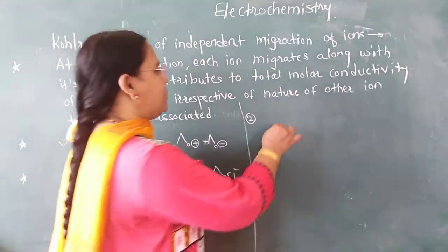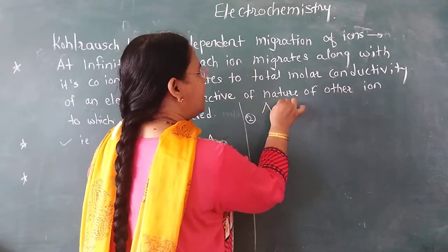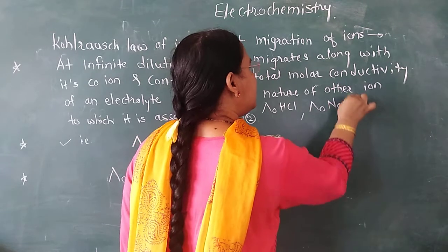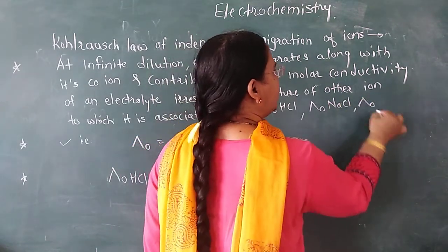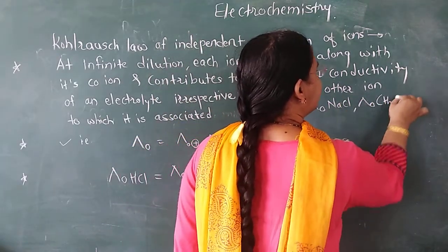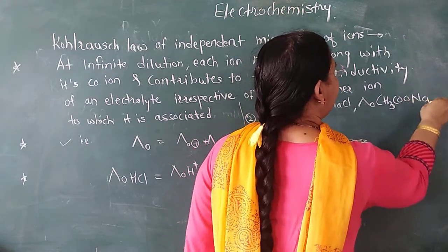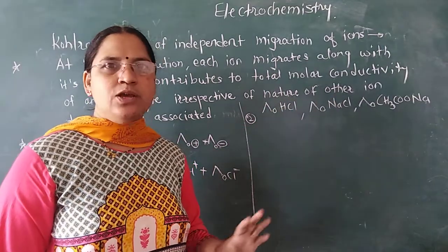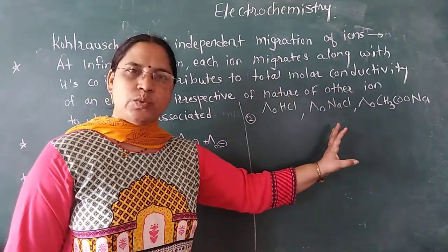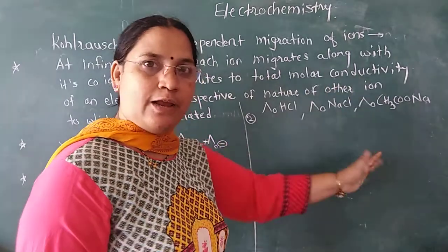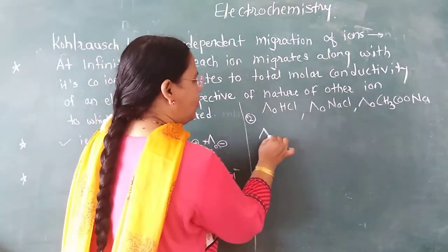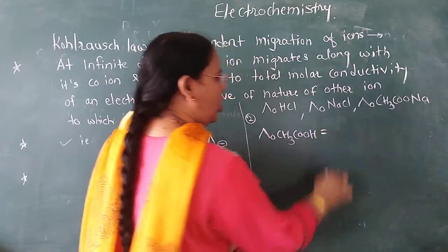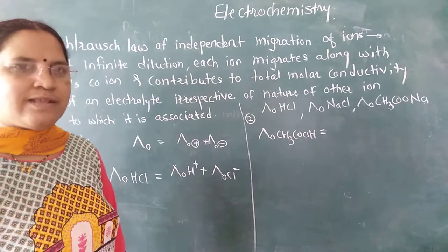For example, the molar conductivity at infinite dilution for HCl is given, for NaCl is given, and for sodium acetate, CH3COONa, is given. For these three different electrolytes, molar conductivities at infinite dilution are given. Using these three, we are able to find the molar conductivity of acetic acid, CH3COOH. How are we able to find it?